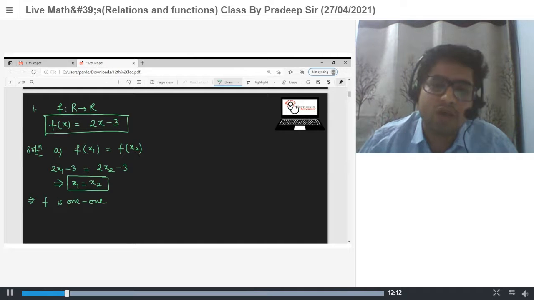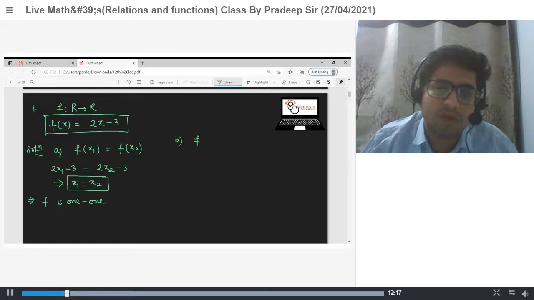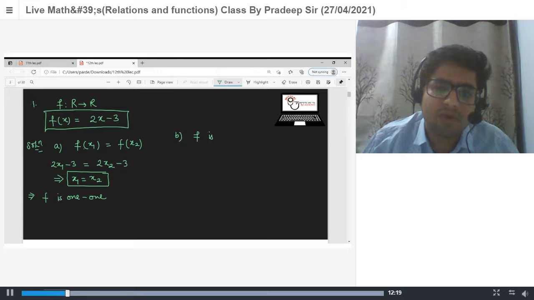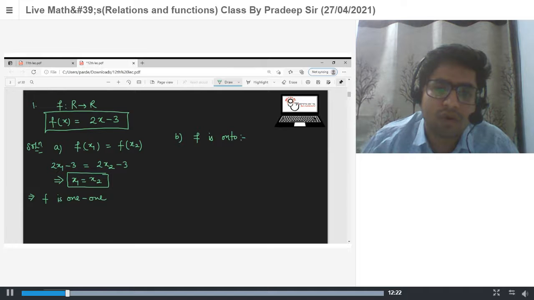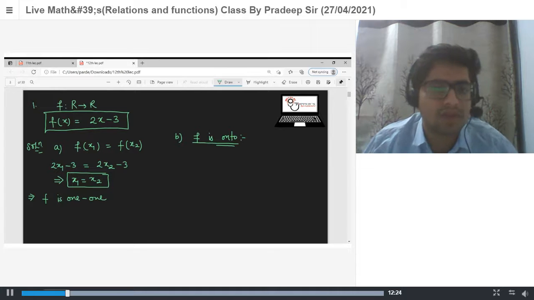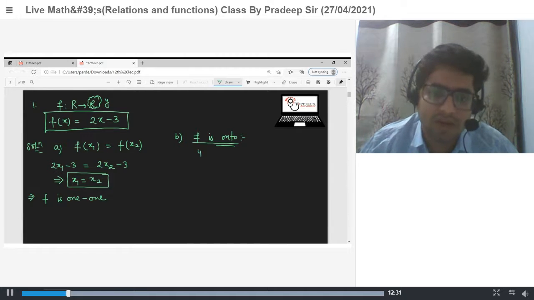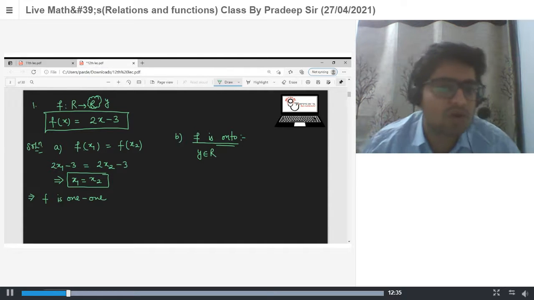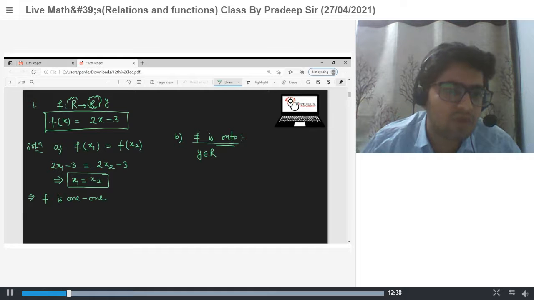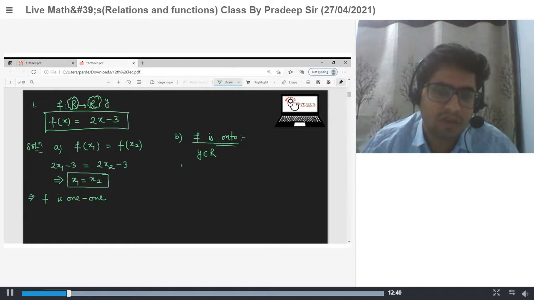Now we have to show that the function is onto also. What is the meaning of onto? If the range is equal to the codomain, the function is known as an onto function. So let's say some y belongs to R. If there exists some x belonging to the domain, here the domain is the real numbers.